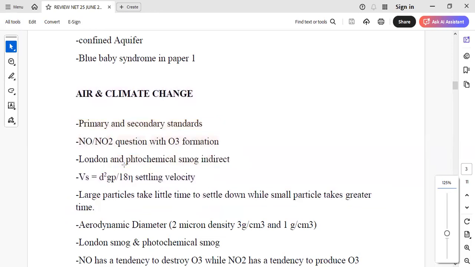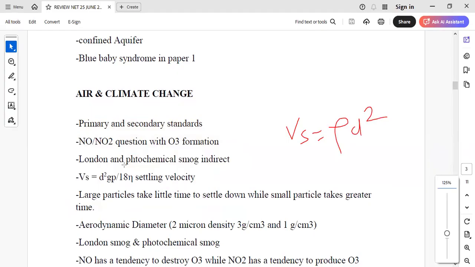And then there was a very interesting numerical this time, simply saying the settling velocity is directly proportional to rho d square, and the settling velocity of the particle under observation and the particle in question is the same. So Vs is the same for that. So simply we have to write down two equations.